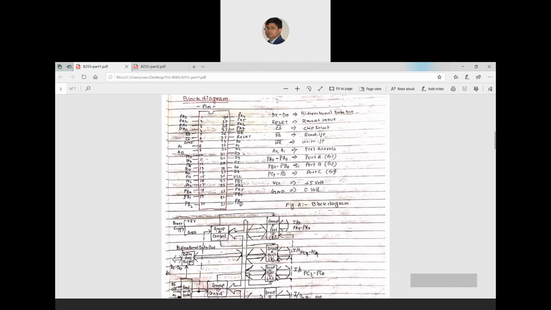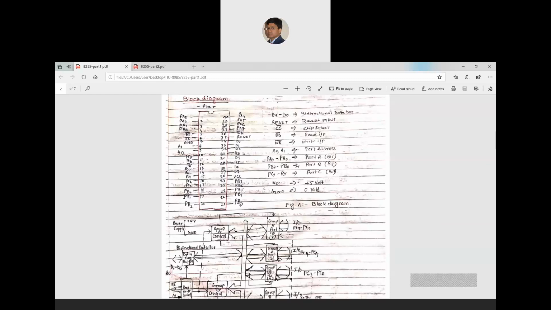So what the 8255 chip has internally: three ports having 8-bit length, that means 24 pins. It has supply and ground, reset, chip select, read and write signal pins, and a bidirectional data bus.